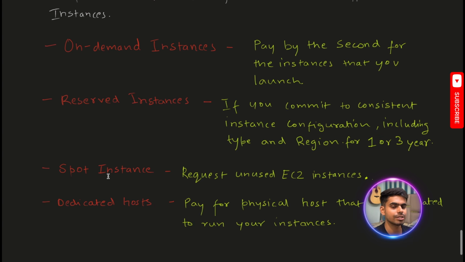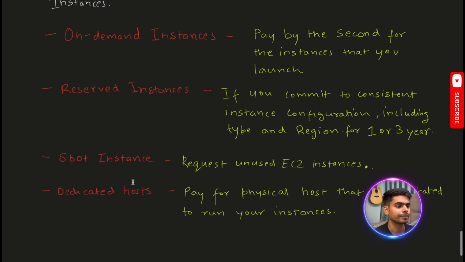Then come the spot instances we discussed above. These instances are currently unused instances from EC2. But these instances can be taken back from you. And as we discussed in the Fleet mechanism, Fleet will automatically replace the spot instance for you. So these instances are not permanent. If your use case doesn't have a high availability requirement, then you can use these instances.